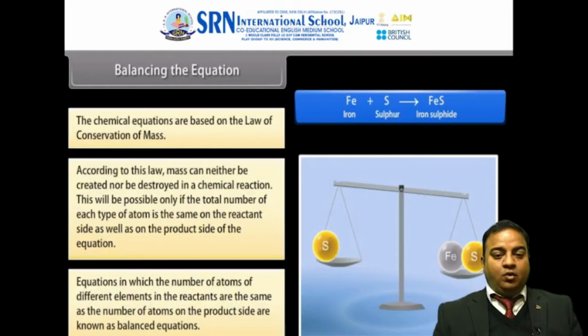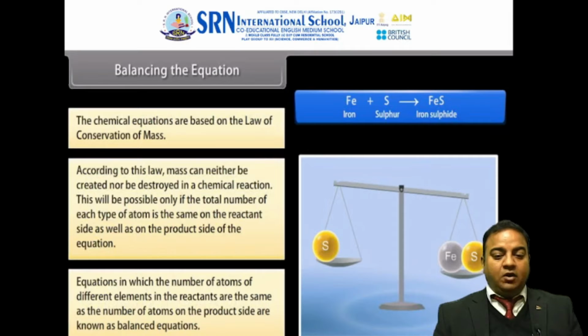The chemical equations are based on the law of conservation of mass. Now what is the law of conservation of mass? It is that the reactants' mass always remains equal to the mass of the products. You can see over here, iron reacts with sulfur to form iron sulfide. According to this law, mass can neither be created nor destroyed in a chemical reaction. This will be possible only if the total number of each type of atom is the same on the reactant side as well as on the product side of the equation.